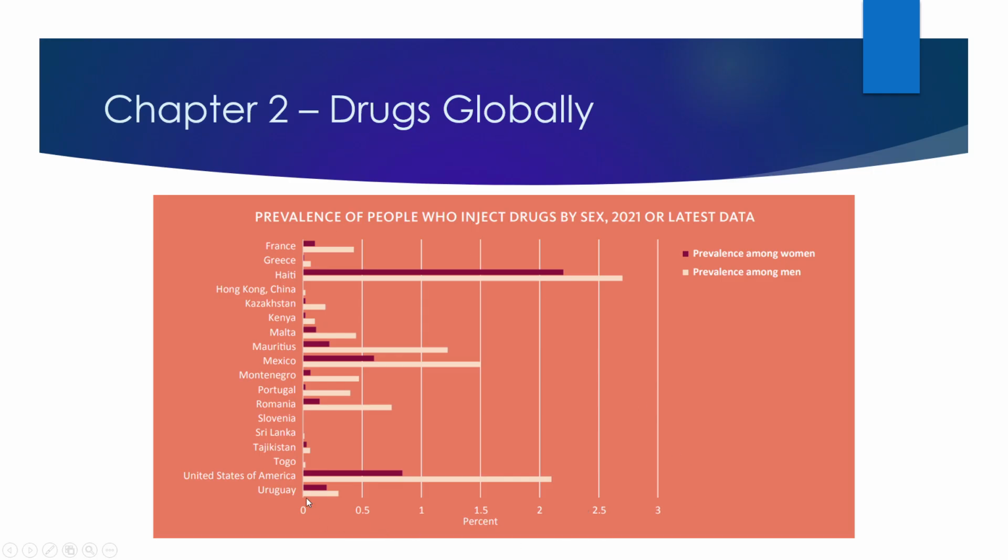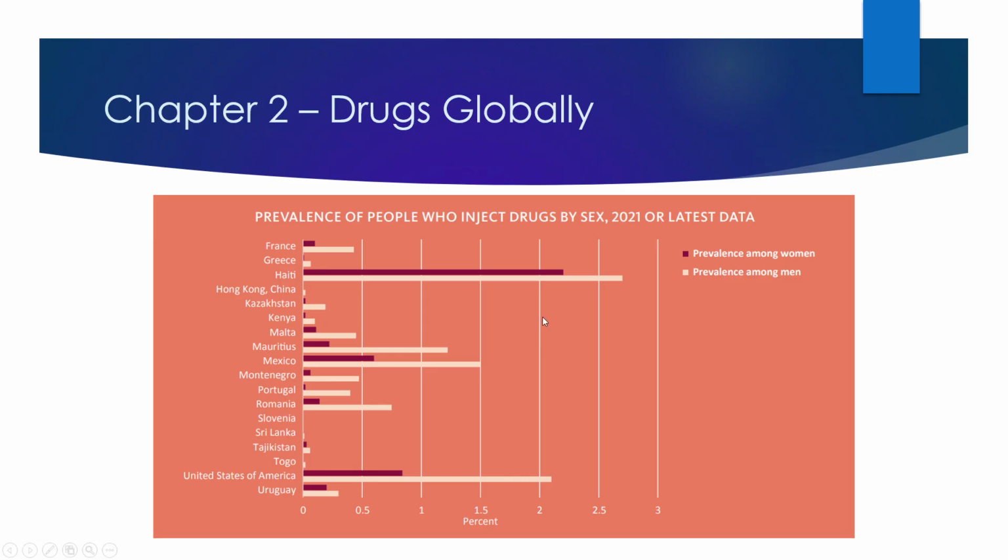So this will be 0% here. This will be 1% of the population, 2% of the population, 3% of the population. So you can see that in Haiti, a poor country to the southeast of the United States in the Caribbean area, they have, both for men and for women, the highest numbers. For women, you can see that it's over 2%. For men, over 2.5% of people who live in that country are injecting drugs.